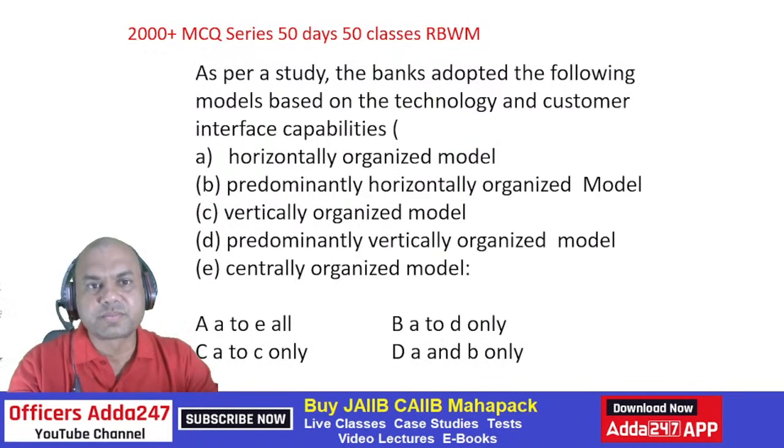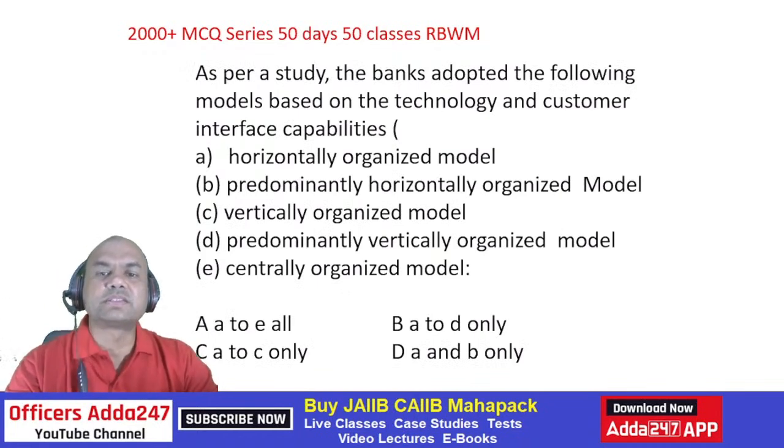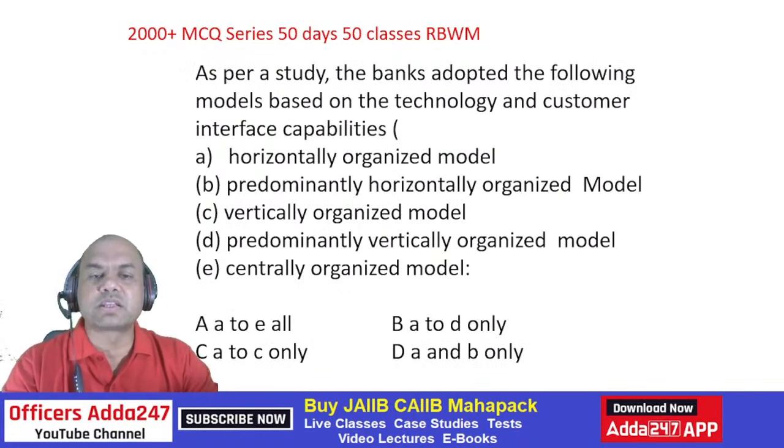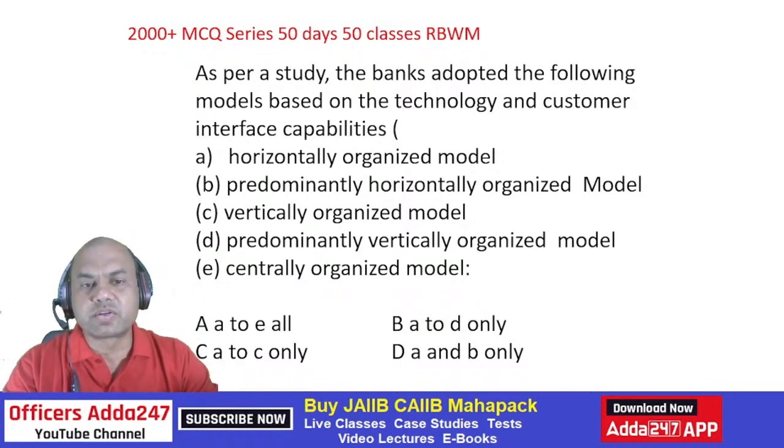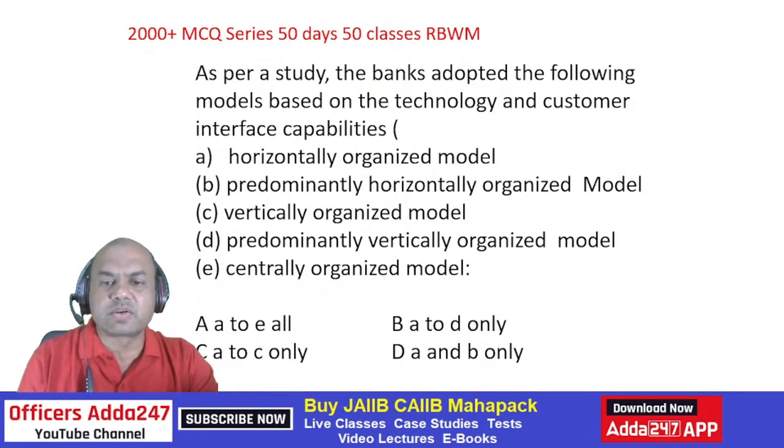As per the study, banks adopt the following models based on the technology and customer capabilities. Horizontally organized, vertically organized, PH, PV, and the last one is centrally organized. This one, E, is different.